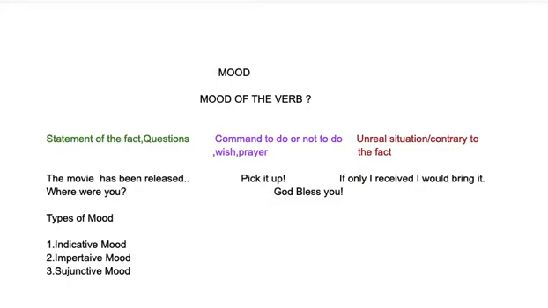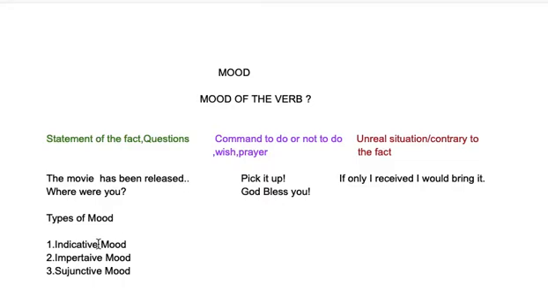Now the second category is, I said, command or wish, like pick it up. You're commanding, pick it up. Or God bless you. So you're wishing. Now here in unreal situation, if only I received, I would bring it. So definitely you didn't receive. That's why you're saying, if only I received, I would bring it. So that is a hypothetical situation, which is not real. You're not passing a statement. So based on this distinction, there are three types of mood.